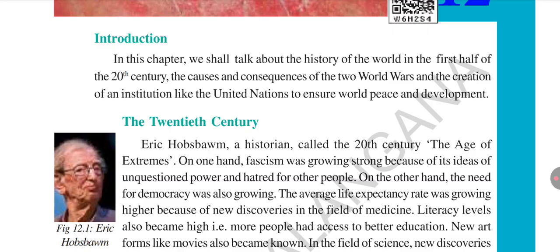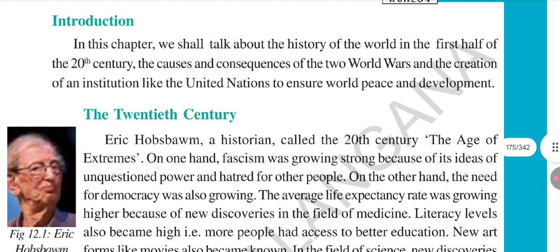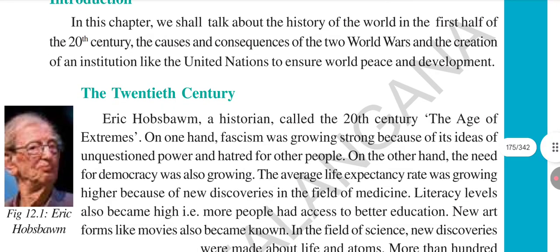The aim and goal of the idea of fascism is unquestioned power and hatred of other European people. In some countries like Italy and Germany, fascism and Nazism were growing, but on the other hand, democracy was also growing in some other countries. In the 20th century, the average life expectancy also grew because so many discoveries were made in the field of medicine.